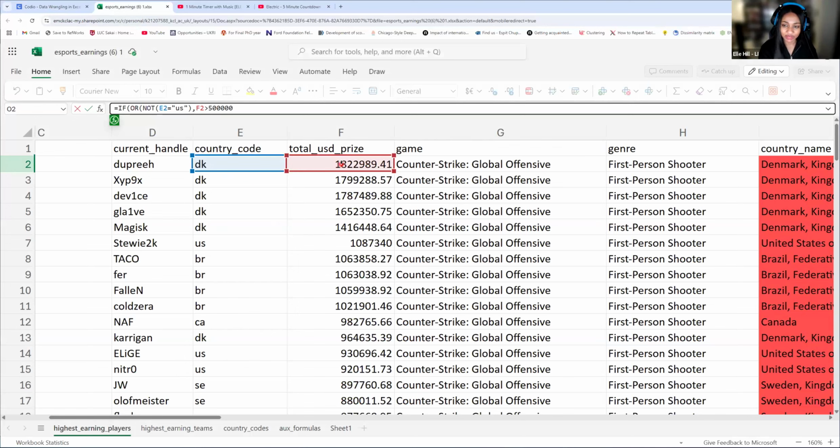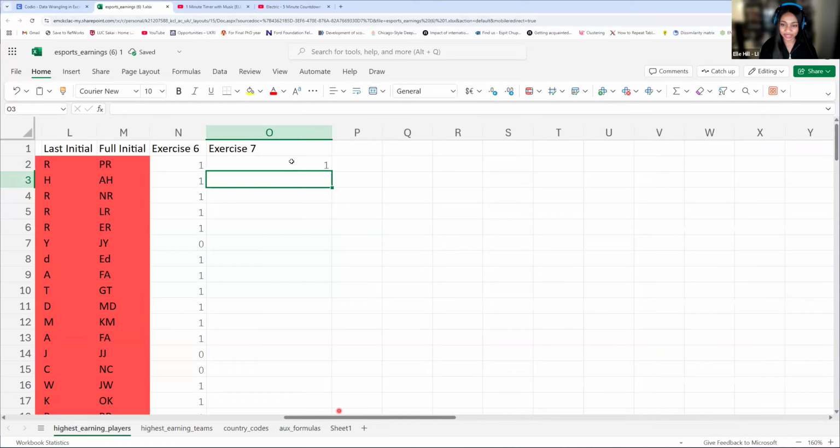If this is true, let's give it a 1. If this is false, let's give it a 0. Absolutely, instead of creating a new conditional, you could just use the one from the last exercise. Exactly, great point.